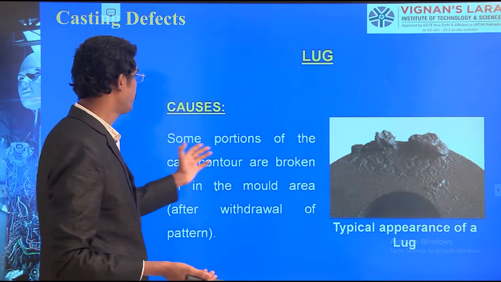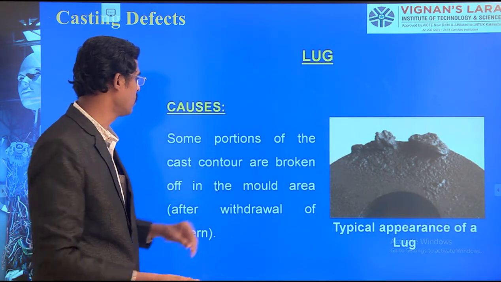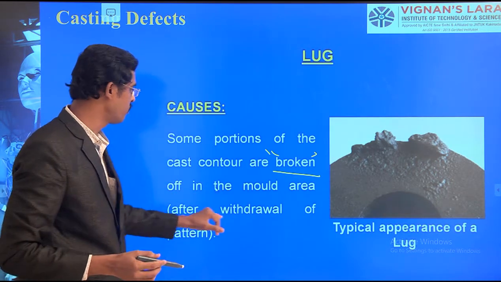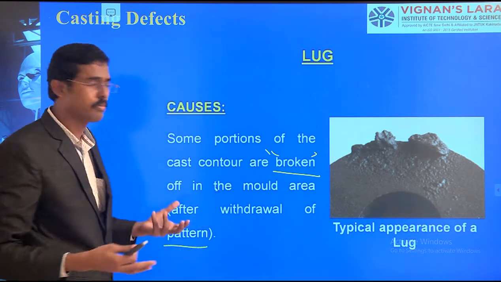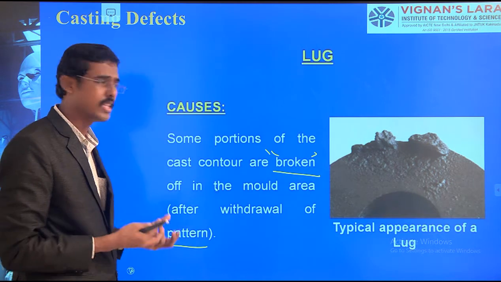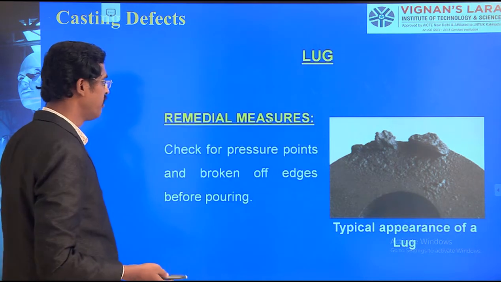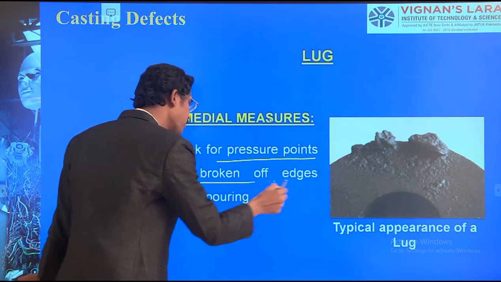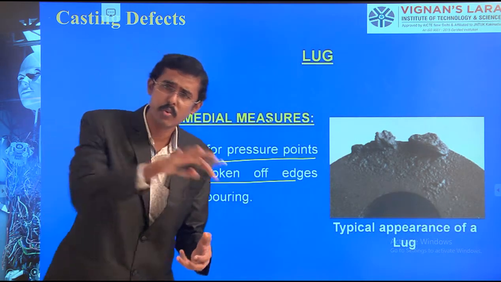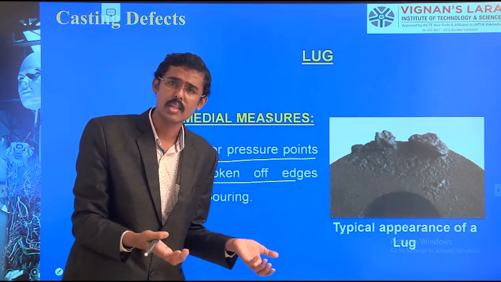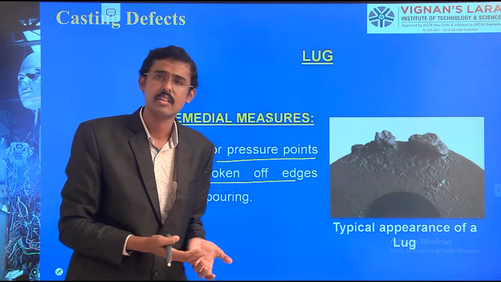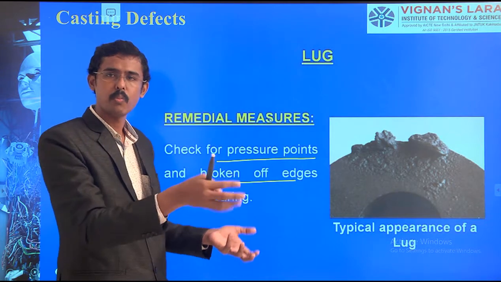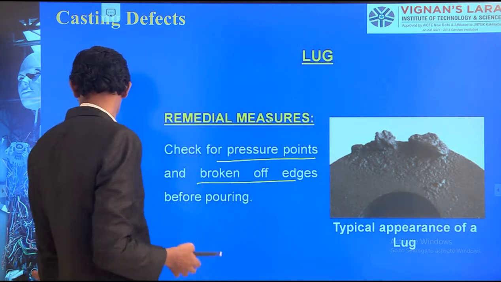See, some portions of this cast contour are broken off in the mold area after withdrawing of the pattern. After withdrawing the pattern, some broken area will be there. Those zones will be filled. Check the pressure points and broken off edges to be verified. Before pouring, we should check manually. If we find them, then we can pour, whether these broken points are there or not.